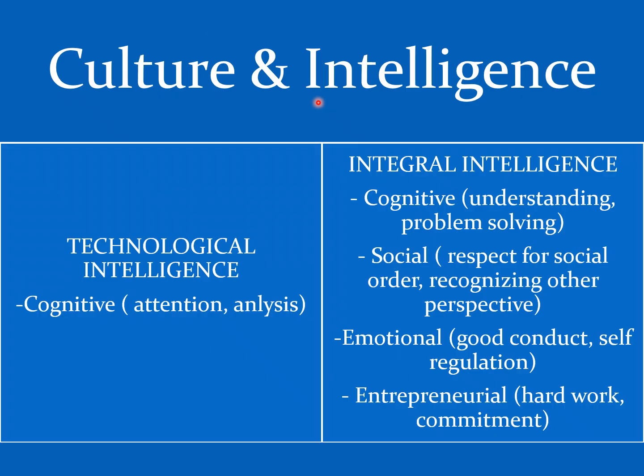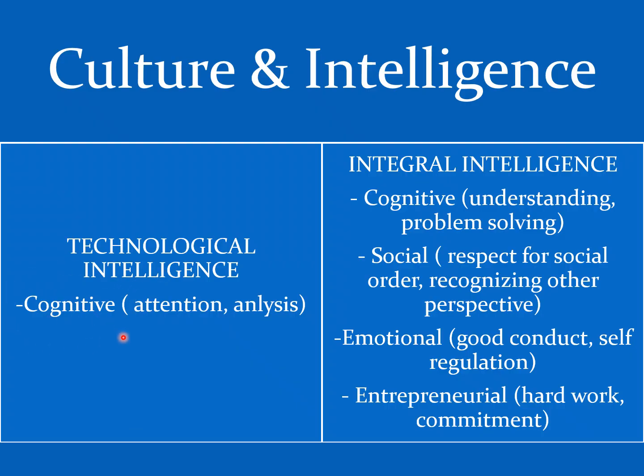Talking about whether intelligence differs from culture to culture, we are taking into account two types of culture. One is the Western culture, where intelligence is considered as technological intelligence, while in India we consider it as integral intelligence. In Western culture, intelligence is only about the cognitive part.